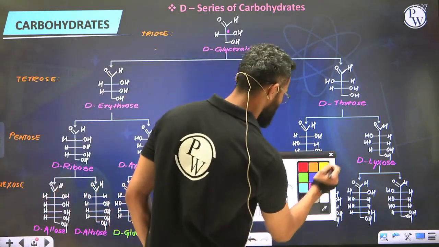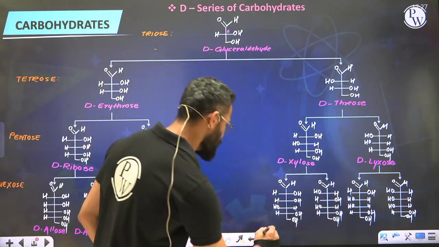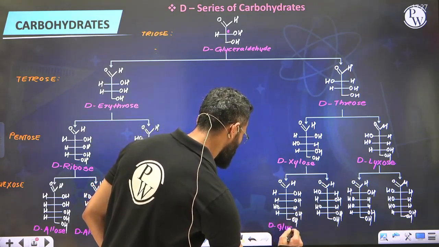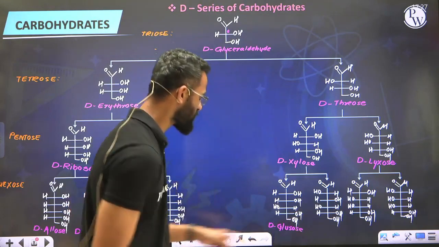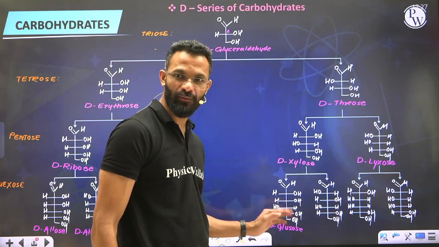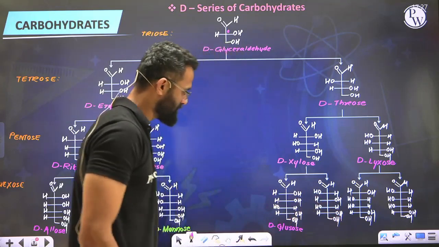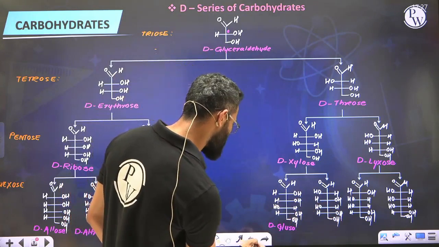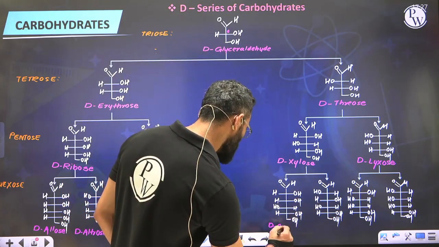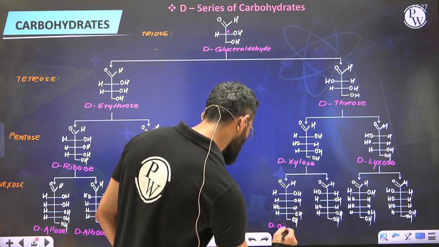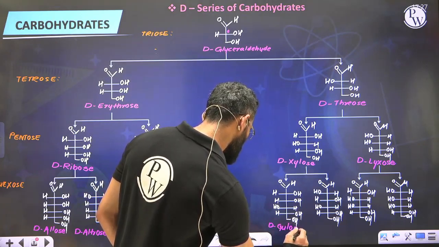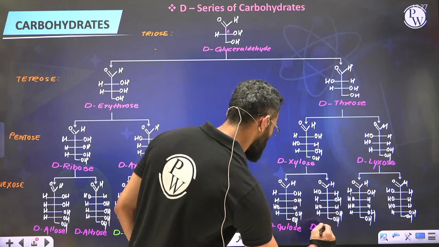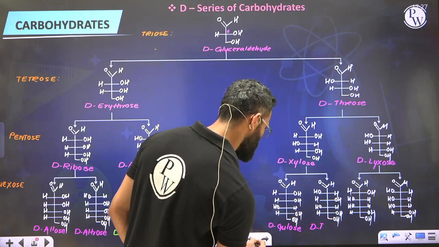Next is D-glucose. See, all of them we are calling D sugars because at the lowest chiral carbon, that is the second last carbon, OH is present to the right. D-gulose. Little correction, guys. D-gulose, G-U-L-O-S-E. Next is D-idose, or you can call it idose.